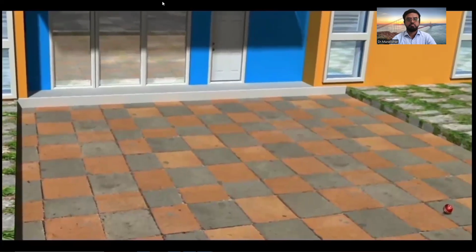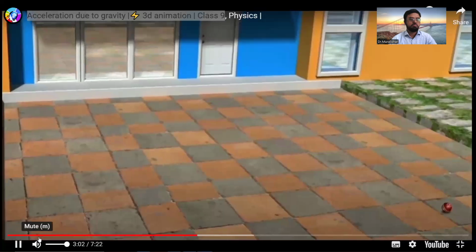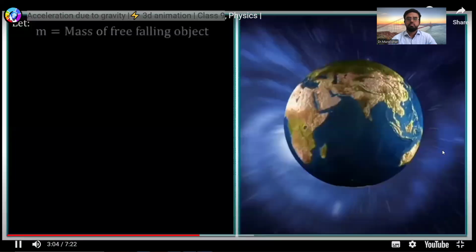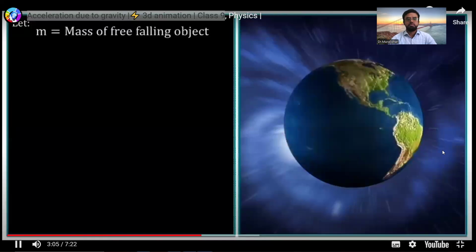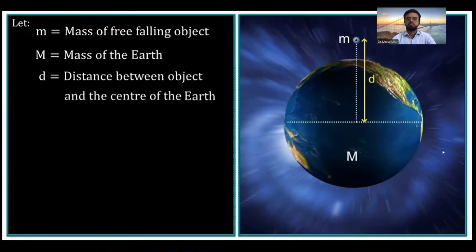Let us now derive the expression for acceleration due to gravity, g. Consider a freely falling object of mass m. You have seen we placed a 1 kg mass. Let capital M denote the mass of the Earth. Let d be the distance between the free-falling object and the center of the Earth, and R be the radius of Earth.